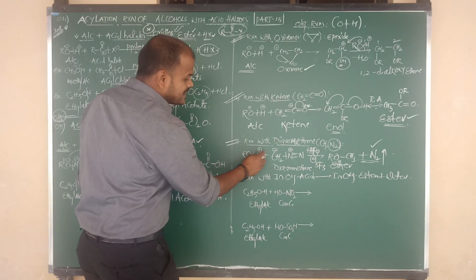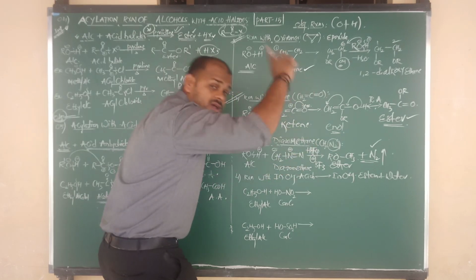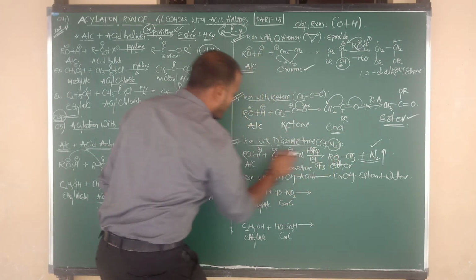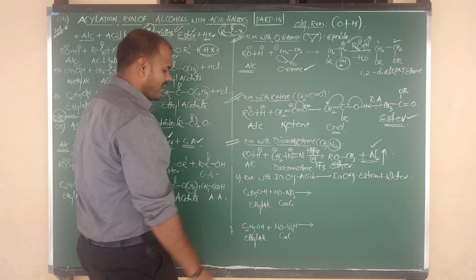So H plus combines with CH2 minus, and it becomes CH3. CH3, after the loss of N2 gas, attacks the alkoxy group. That's why here we are getting the product ether.